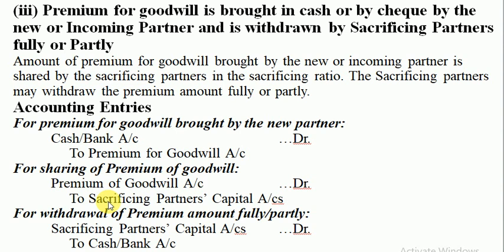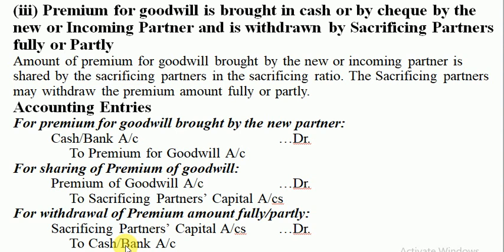partners in sacrificing ratio. Now there is another entry, which is third entry, for withdrawal of premium amount fully or partly. That entry goes: sacrificing partners capital account debit to cash or bank account, being amount of premium for goodwill withdrawn by the sacrificing partners.